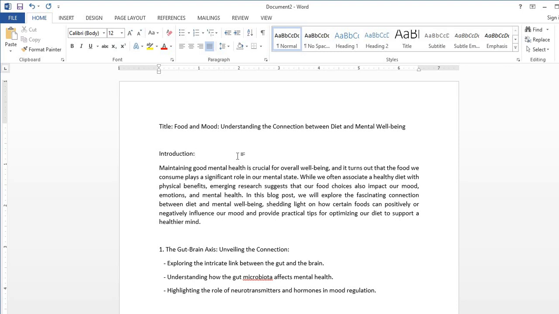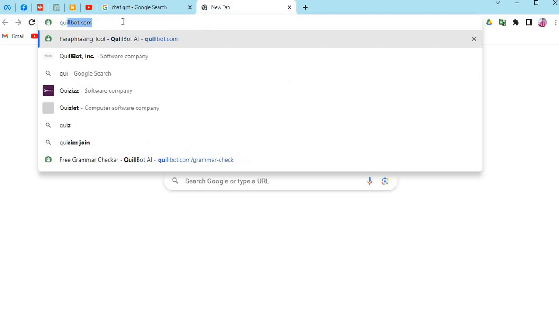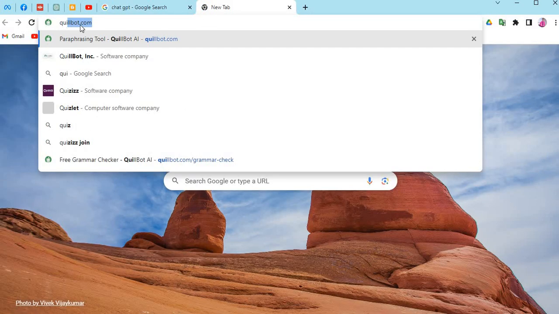plagiarism, because if we should copy all of this and go to other websites or other tools or software whereby we can check for plagiarism, definitely it might be little, but definitely there will be plagiarism. So I'm going to be showing you guys two absolute websites that you can use for paraphrasing. And the first one is qboot.com. Can you guys see qboot.com?